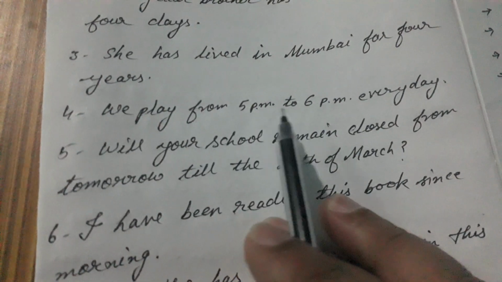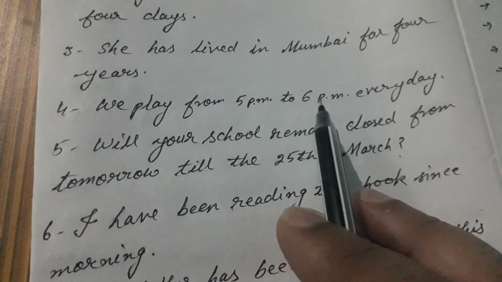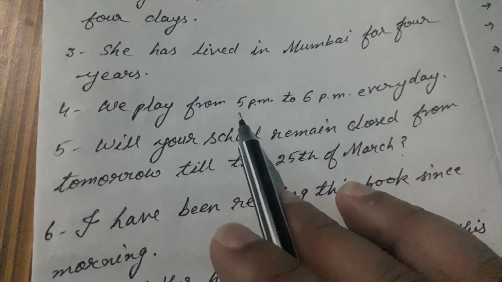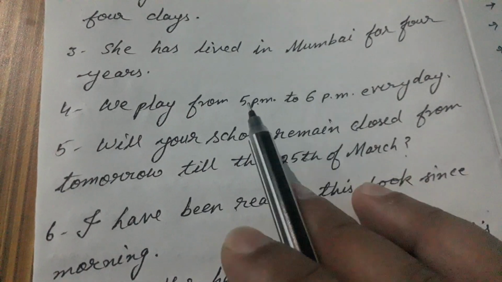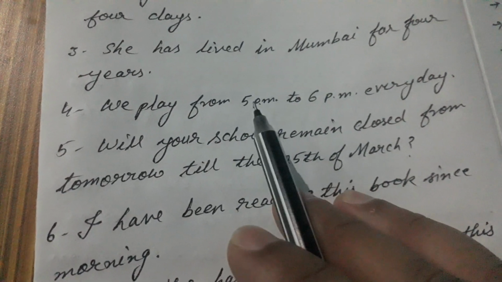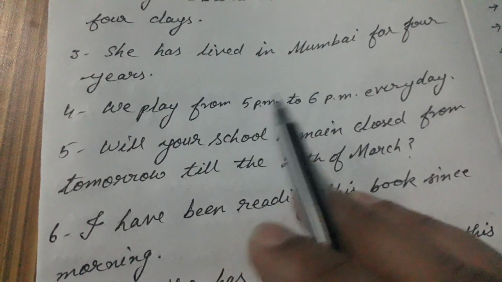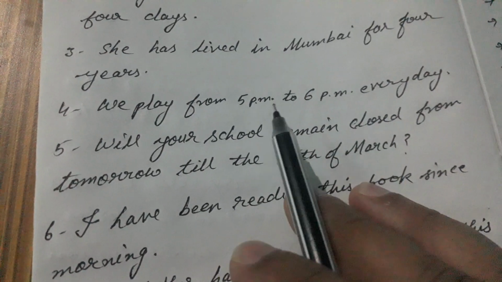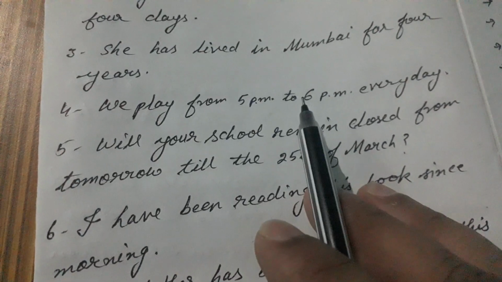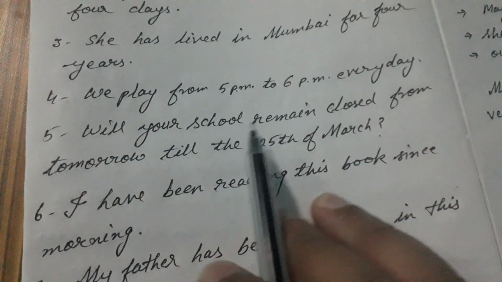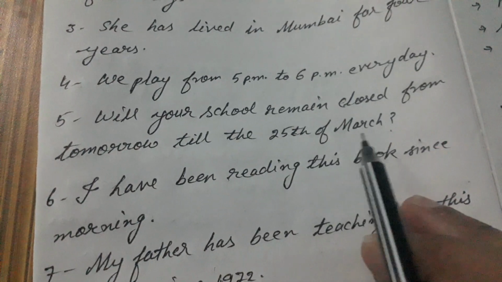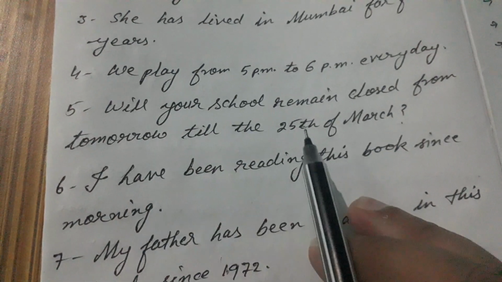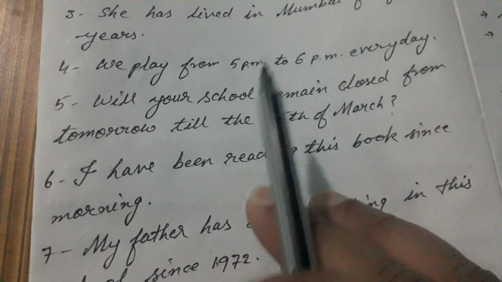We play from 5 p.m. to 6 p.m. every day. You find that here two times are given, 5 p.m. and 6 p.m. So the action generally takes place from this point of time to this point of time. So to show from one point of time to another point of time, we have to use from to. That's why here from has been used and to has been used. Will your school remain closed from tomorrow till the 25th of March? The same thing happens here. From tomorrow till 25th March, one point of time to another point of time.